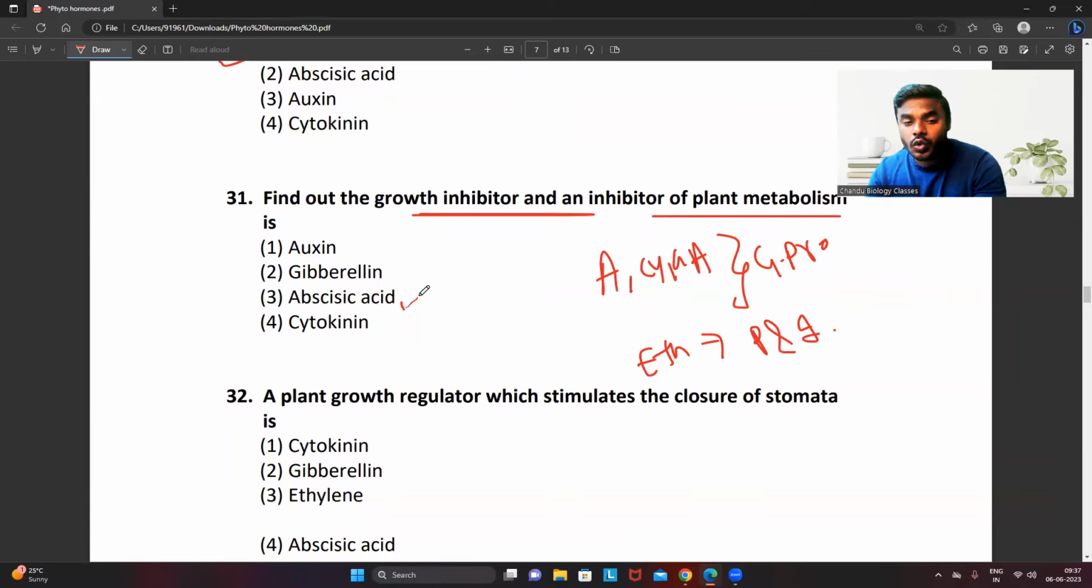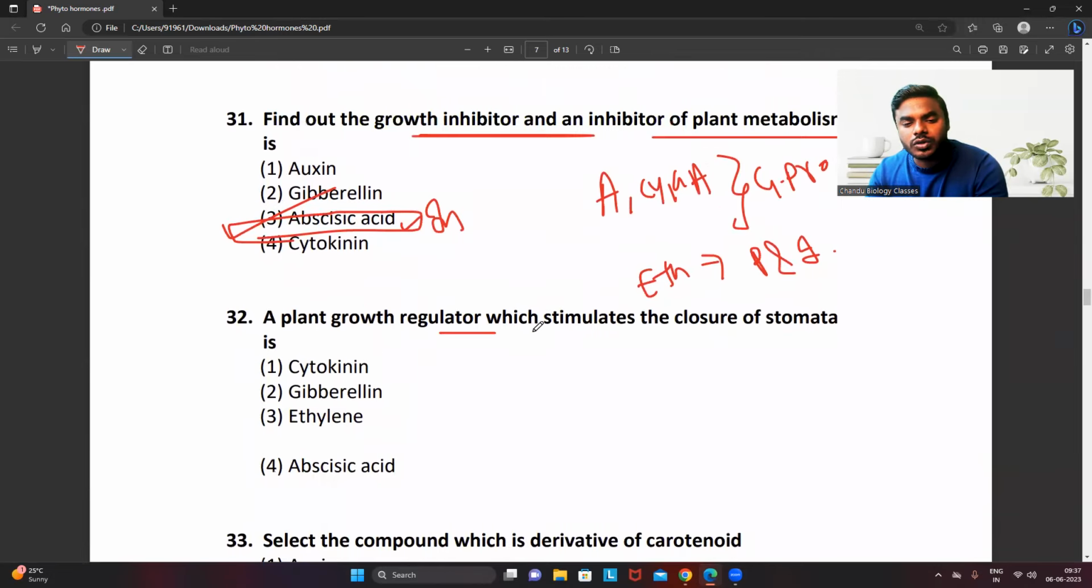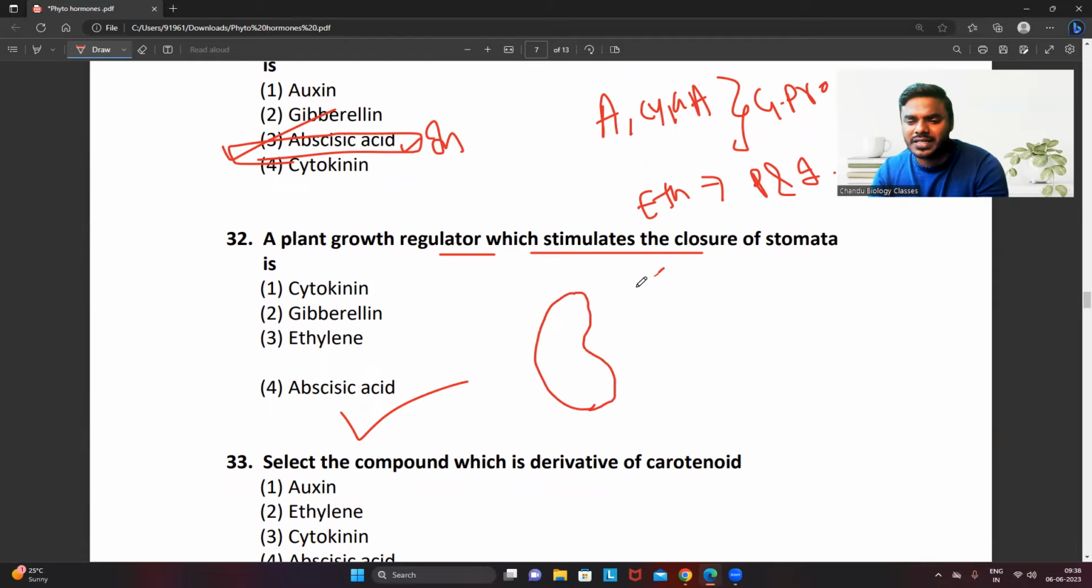But which is a truly growth inhibitor? Undoubtedly, the hormone abscisic acid is the truly growth inhibitor, not to get confused. A plant growth regulator which stimulates the closure of stomata is, the moment you heard the name of closure of stomata, we are studying from the 10th standard, the abscisic acid. Why? That's also a very good question. Why? Because, friends, turgidity, flaccidity is the very common answer.